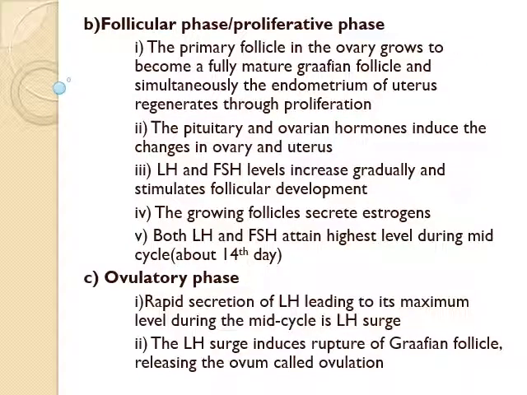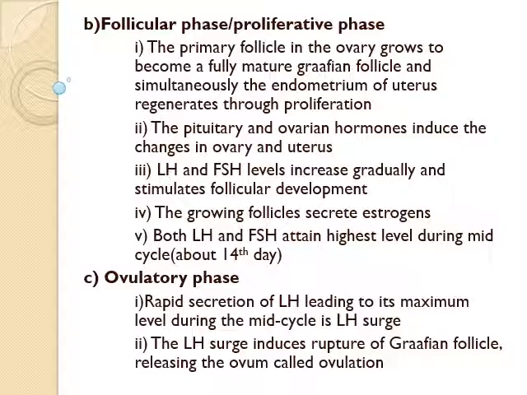Next is the follicular phase. The menstrual phase is followed by the follicular phase. In this phase, the primary follicle in the ovary becomes a fully mature Graafian follicle and simultaneously the endometrium of the uterus regenerates through proliferation. These changes in the ovary and the uterus are induced by changes in the level of pituitary and ovarian hormones.